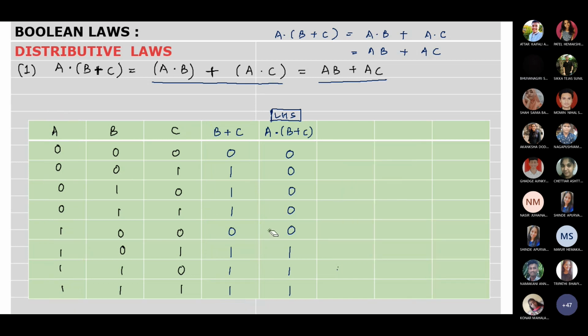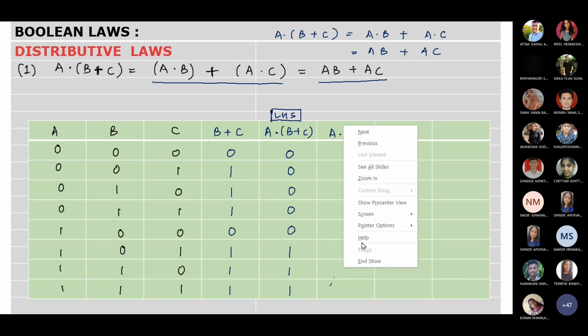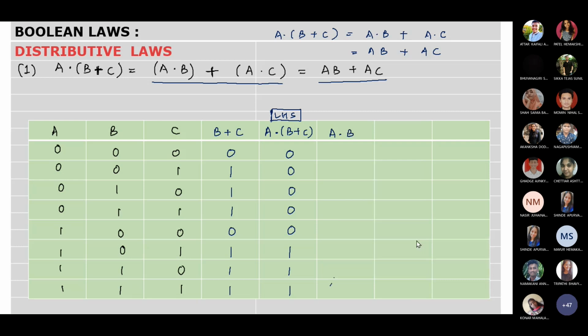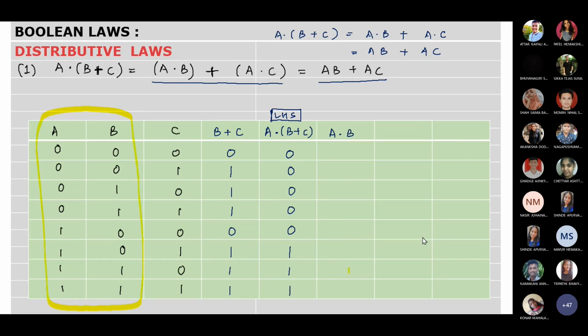Okay. Now we go on for the RHS. First we will solve for A dot B. So we are just focusing on A and B. Dot operation means AND gate. So AND gate, when both the inputs are high, output will be high. So accordingly solve. 0, 0, 0, 0, 0, 0. Last two values both are high. So 1, 1.